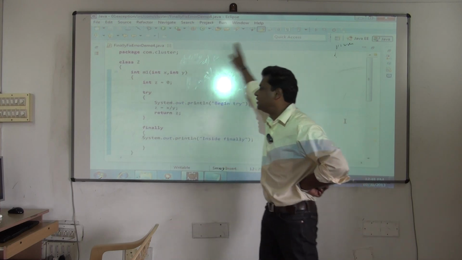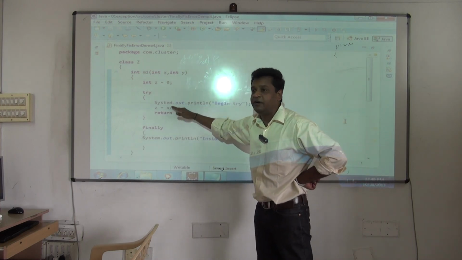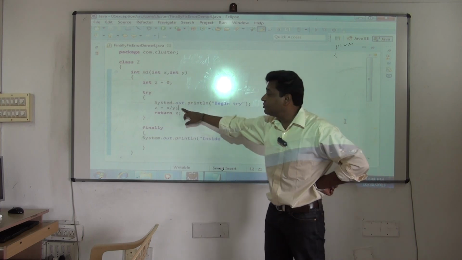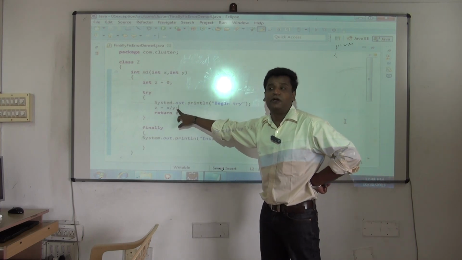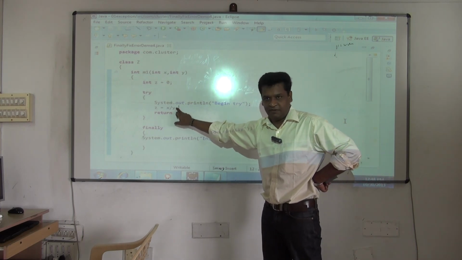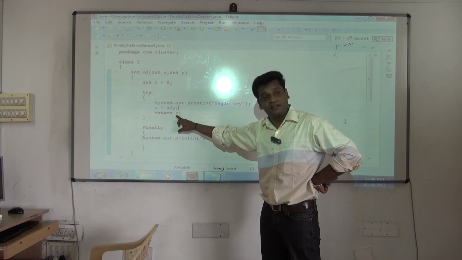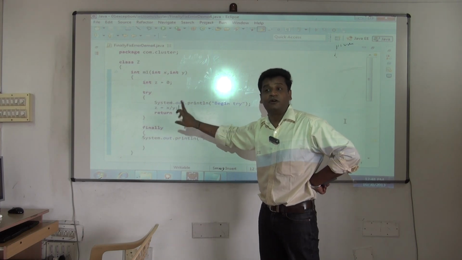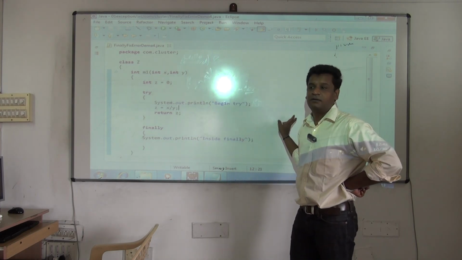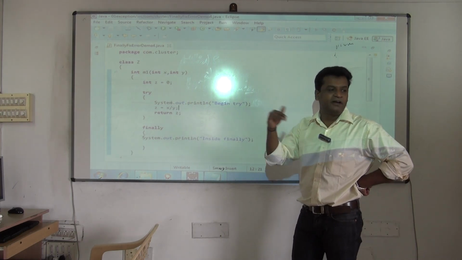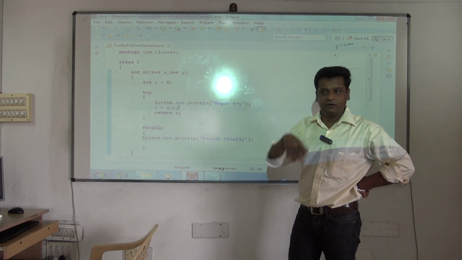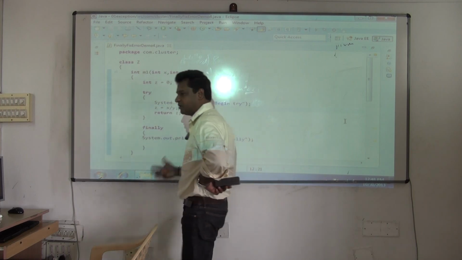If an exception occurs, it will come back. If it is successfully executed, it will return the value. But the difference, you know now. If an exception occurs, where is it going to go? To the catch block. If an exception occurs here, it will go to the caller, to the catch block. But if it is executed successfully, it will return. It will not go to the catch block. Instead, where will it go? The immediate line. Where you called, there it will go. See this flow now. This is how you actually write logic.